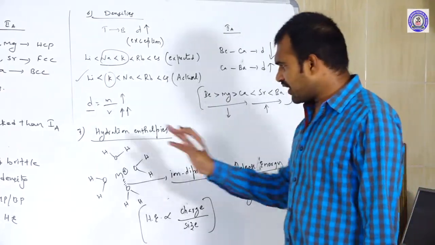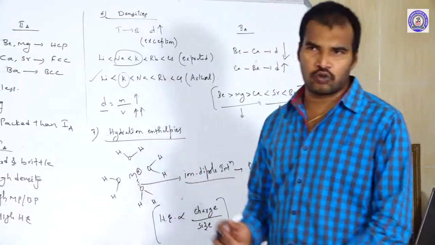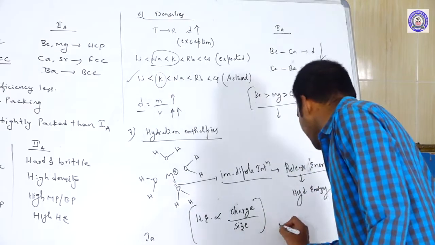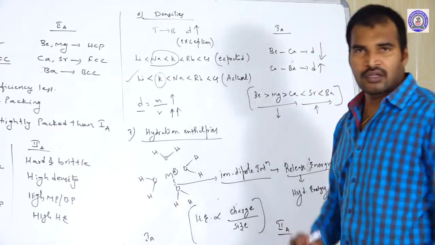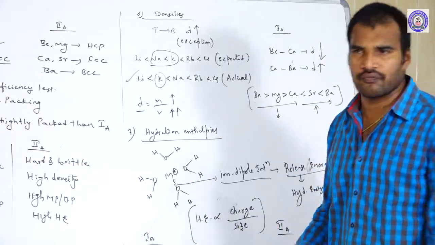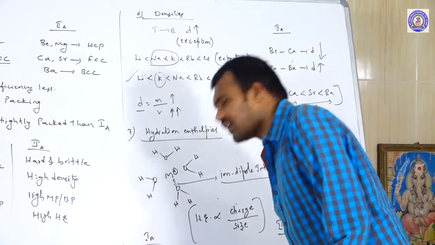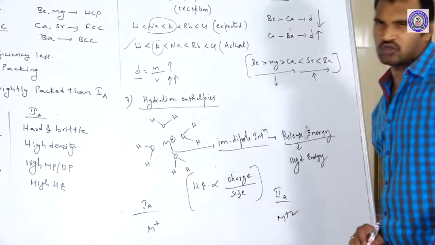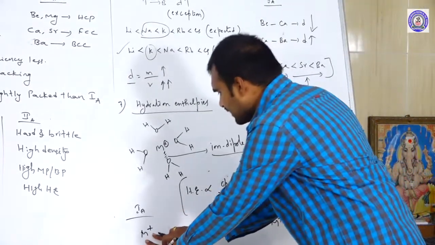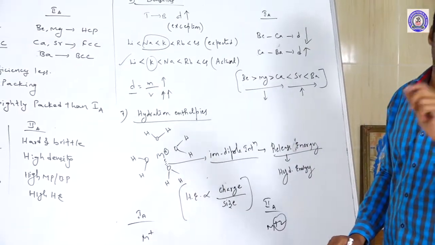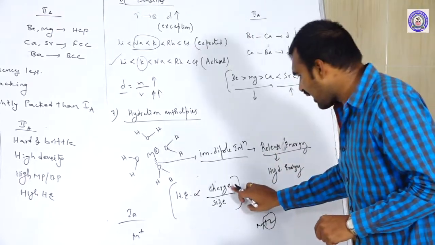Now when you compare the 1A group elements and 2A group elements, what is the usual charge? What is the usual oxidation state of 1A group elements? They are M plus ions, whereas 2A group elements are M plus 2 ions. So the 2A group elements have larger charges.